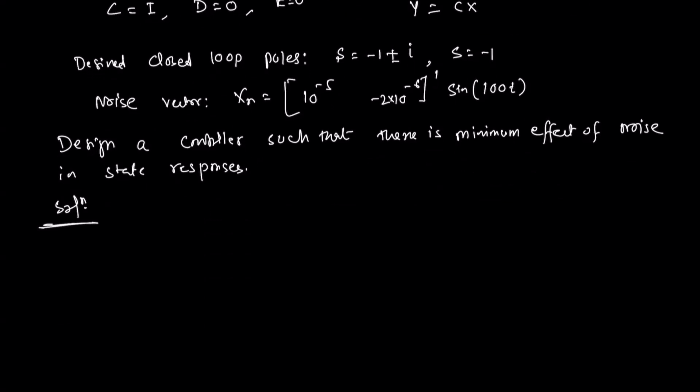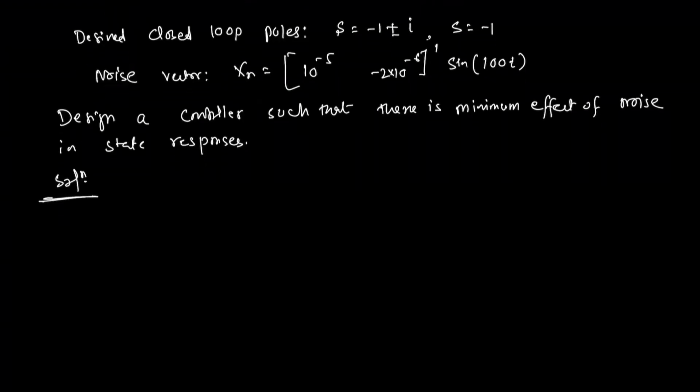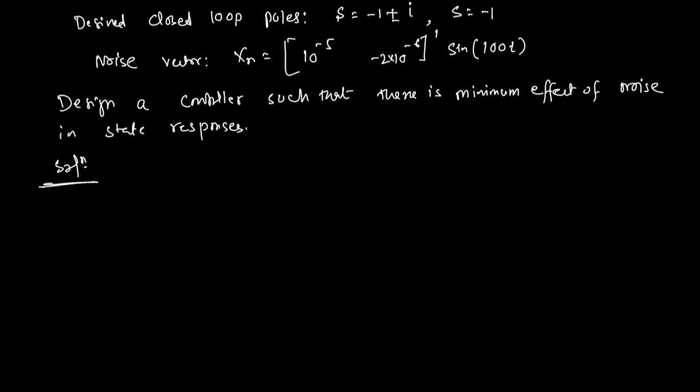So before we proceed to the controller design part, first we have to check the system properties, whether it is controllable or not. These are the fundamentals we have to test for this particular system before we go to the control design part. The first part is we have to check the eigenvalues of the system.